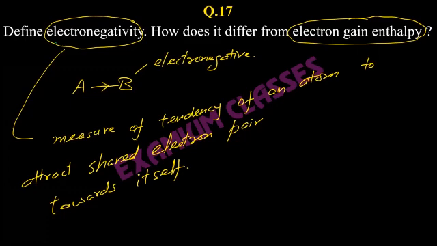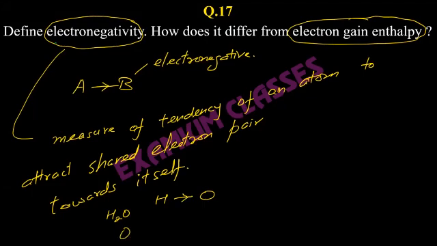For example, if we consider H2O, in the OH bond, oxygen is more electronegative, so the direction of dipole moment will be towards oxygen.